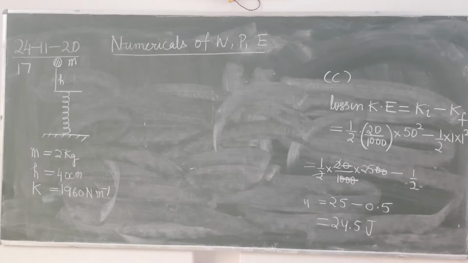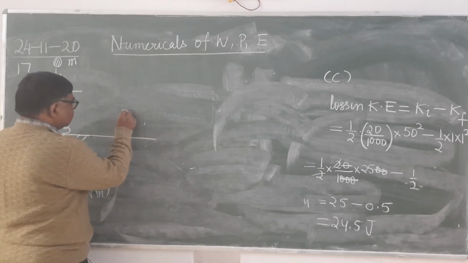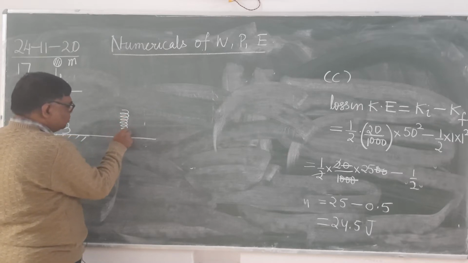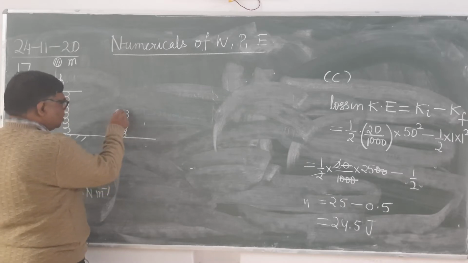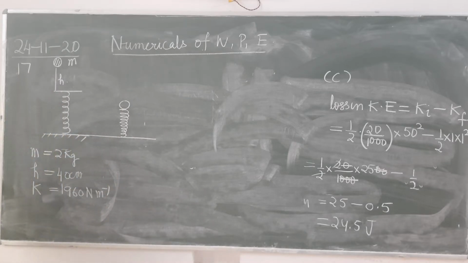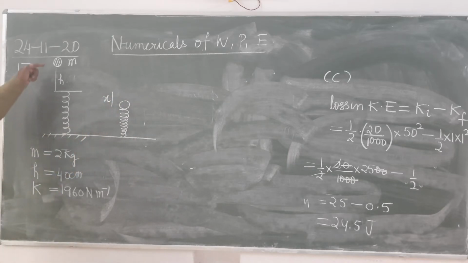Now see here, when it will fall from here, it will supply its total energy to the spring, and because of that it will be compressed. When it will compress, it will be like this. Here the spring has compressed. So the ball has fallen how much height? Suppose it has compressed by the distance x. So the ball has fallen h plus x. It's clear. And the spring has compressed by how much distance?